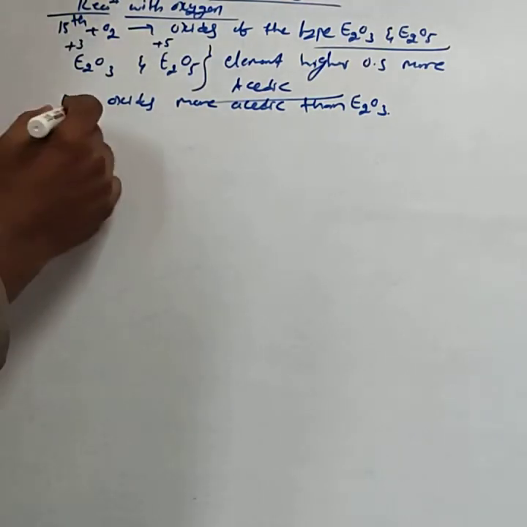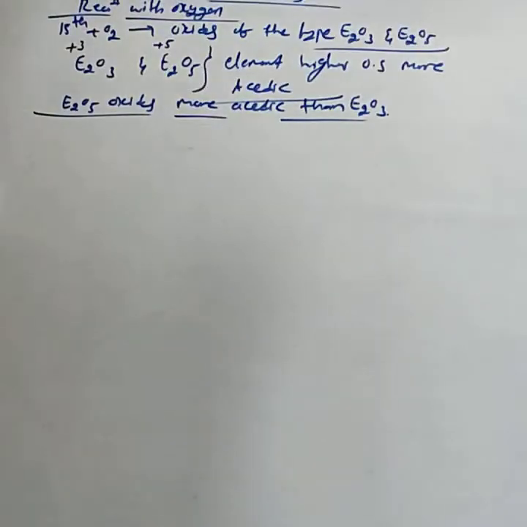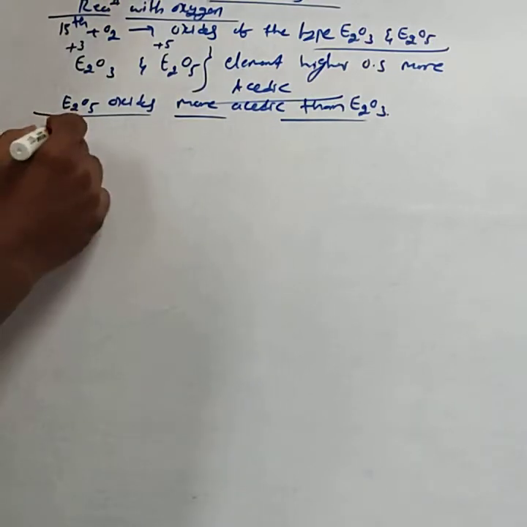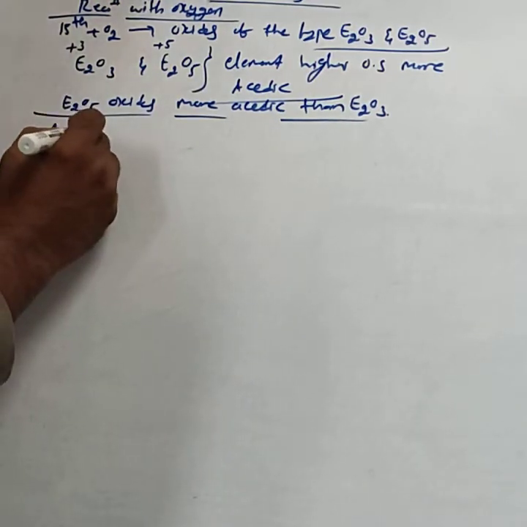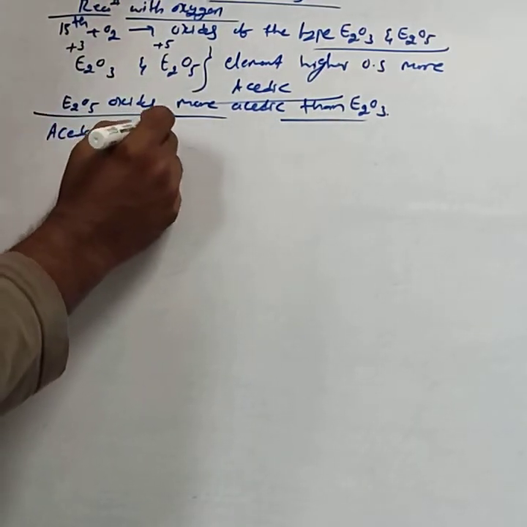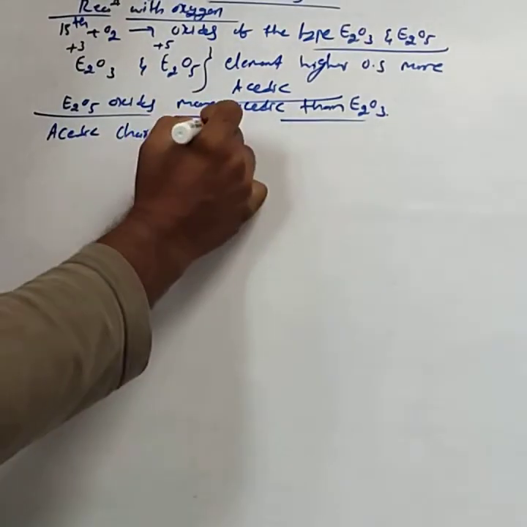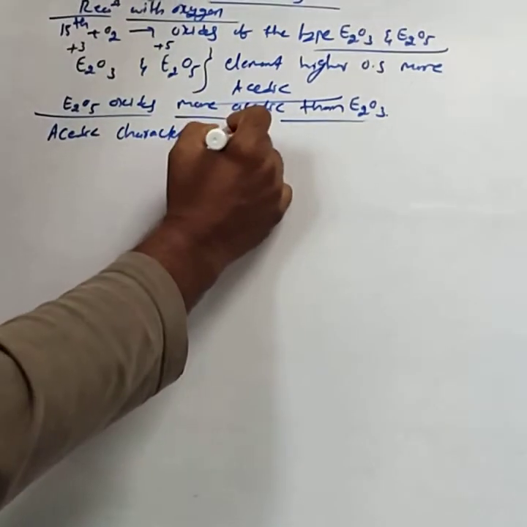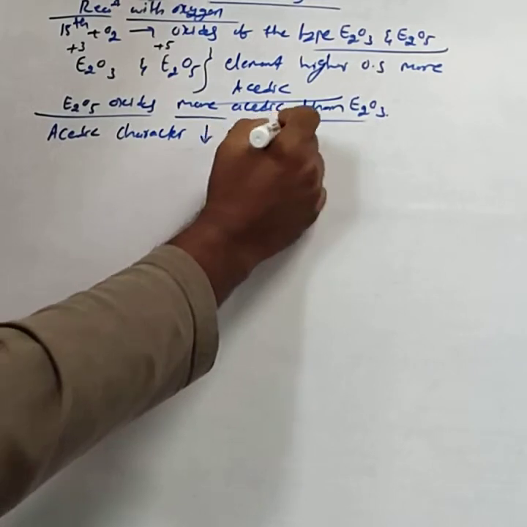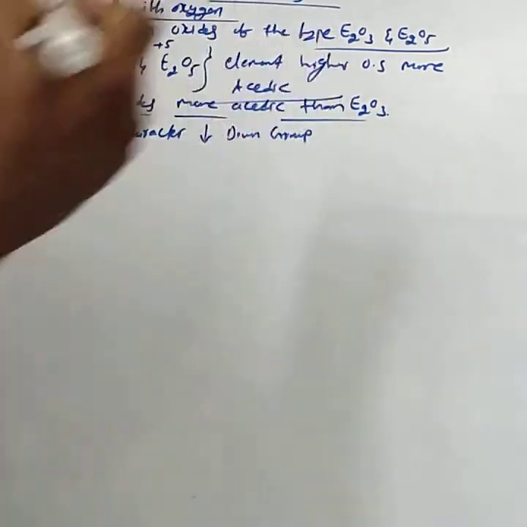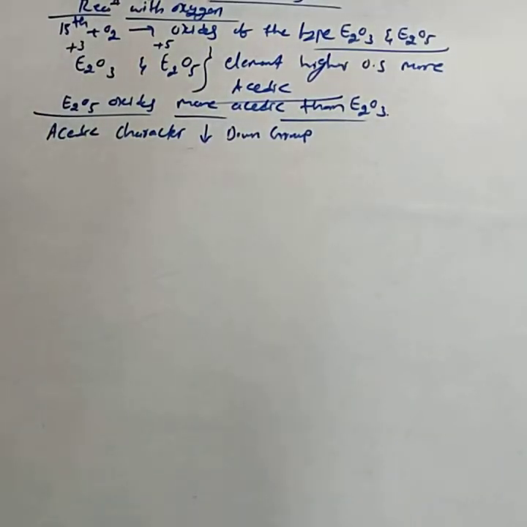This is the important one. One more point: acidic character decreases down the group, either in E2O3 or in E2O5.